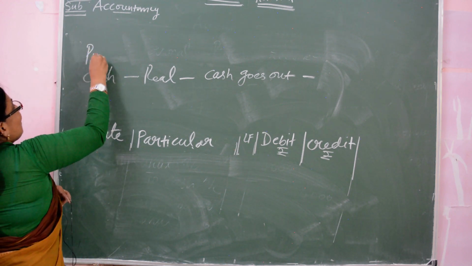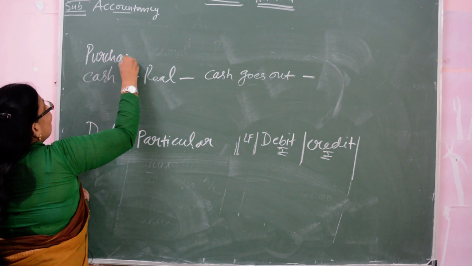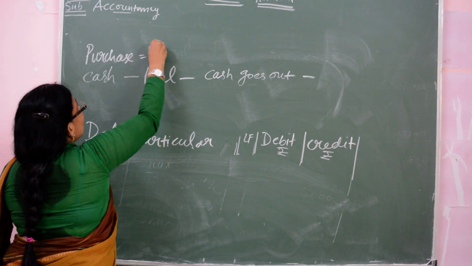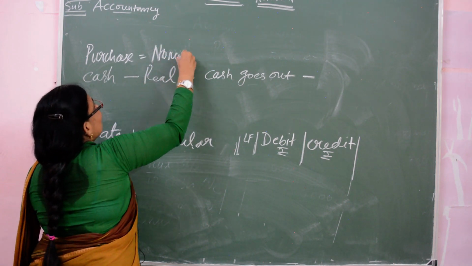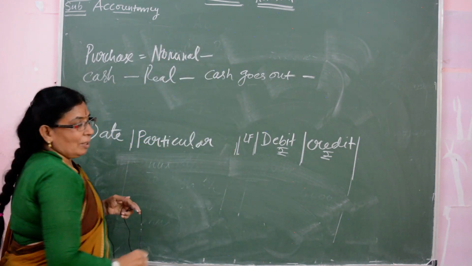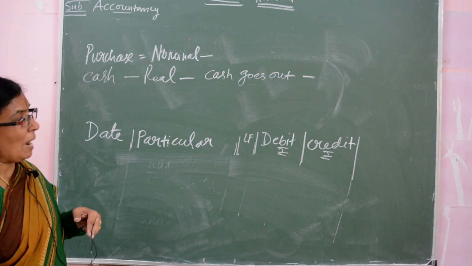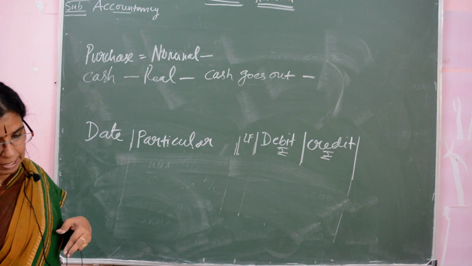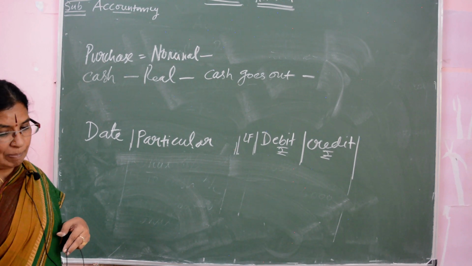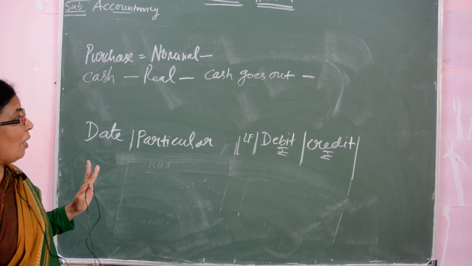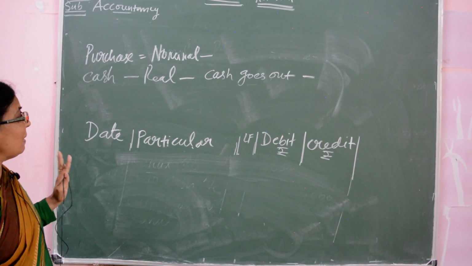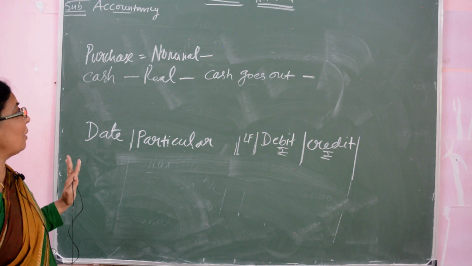So one is the purchase. Purchase is the nominal account. And then cash is the real account. And here cash goes out, buying goods for cash, purchasing goods for the value of cash.